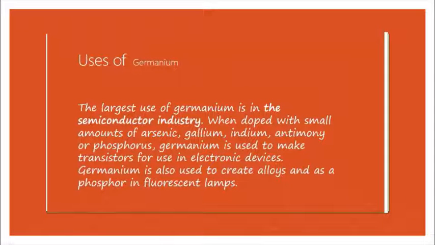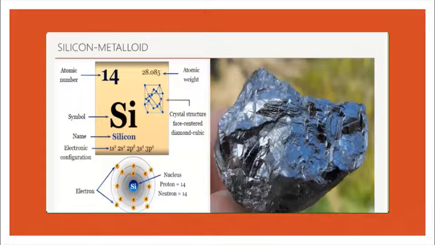Uses of germanium. The largest use of germanium is in the semiconductor industry. When doped with small amounts of arsenic, gallium, indium, antimony or phosphorus, germanium is used to make transistors for use in electronic devices. Germanium is also used to create alloys and as a phosphor in fluorescent lamps.